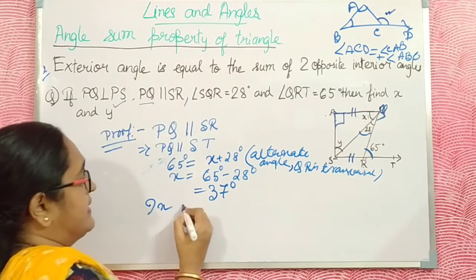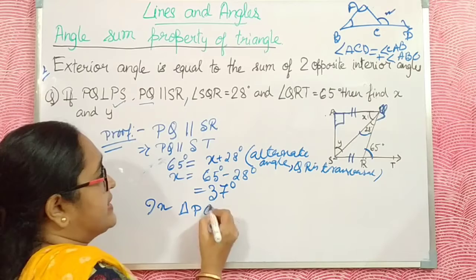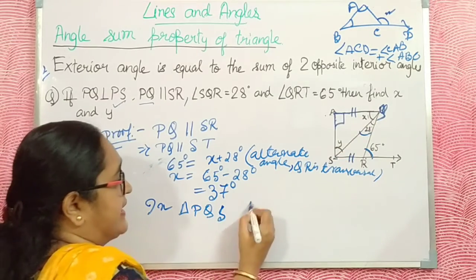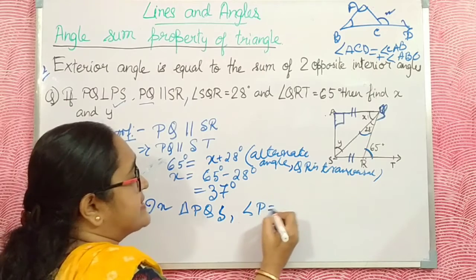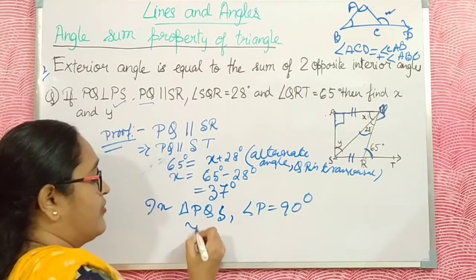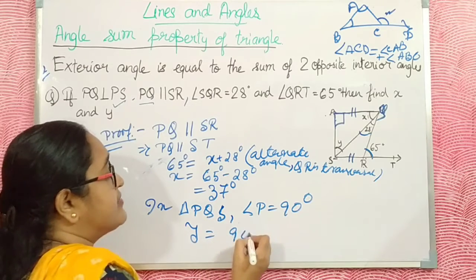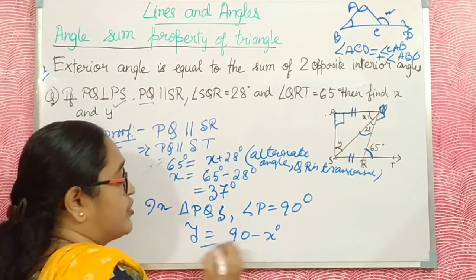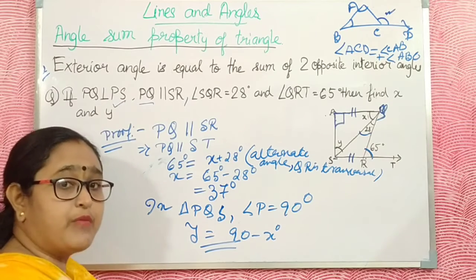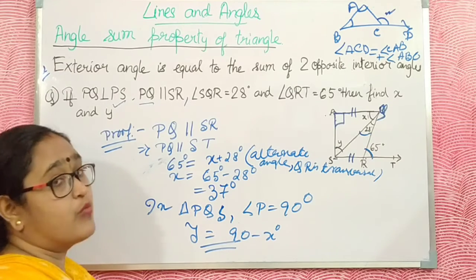In triangle PQS, I take this triangle, angle P is 90 degrees, then Y is obviously 90 minus X, because all of you know the sum of the angles of a triangle is 180 degrees.